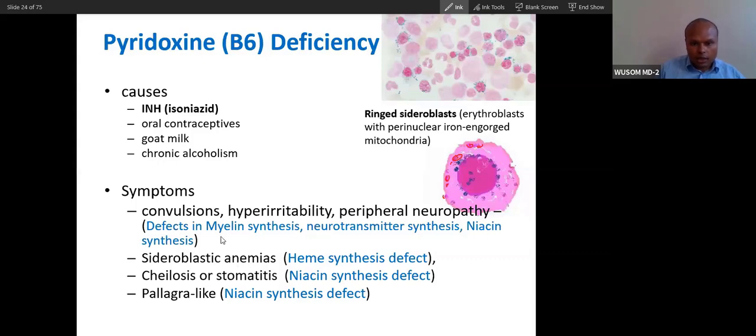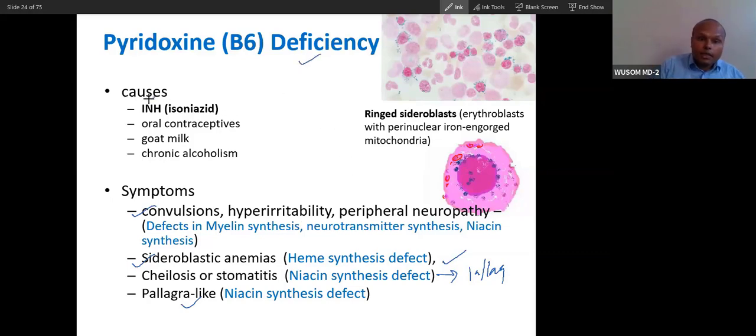So you can see this. What will happen? Convulsion, hyperirritability, peripheral neuropathy. These are related to the central nervous system plus peripheral nervous system. Sideroblastic anemia is related to the heme defect. Cheilosis, stomatitis: this is because of niacin deficiency. And then pellagra-like presentation, because of niacin deficiency. So these are all related to vitamin B6 deficiency.